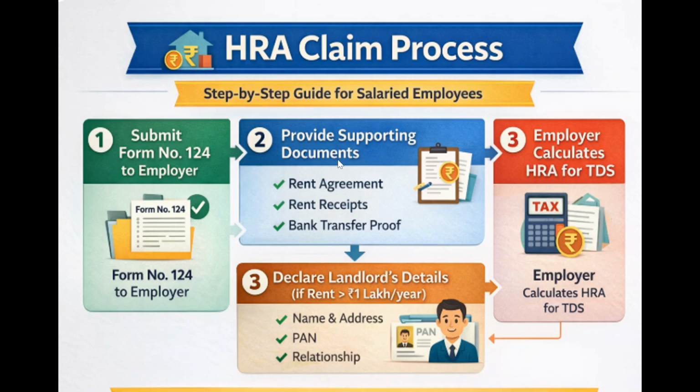So these are the documentation requirements, supporting documents should be there: rent agreement, rent receipts, and bank transfer proof. Please make sure that these are available in every case, but especially when you are paying rent to a related person. So this is the case.